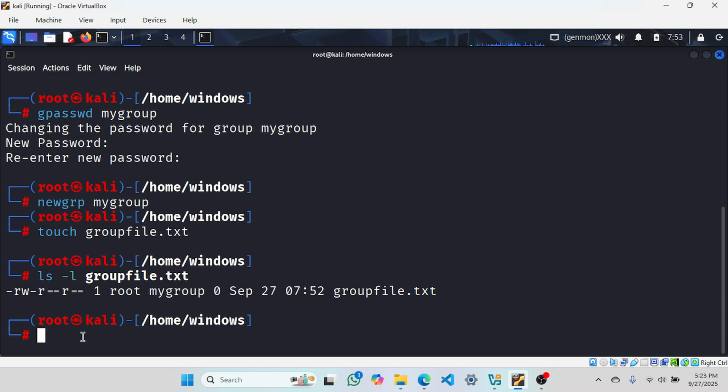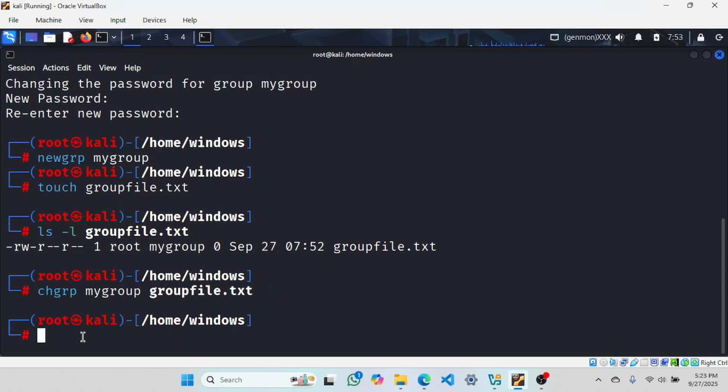If I have to change its group, sorry, chgrp, change group of my group. What is the file name? groupfile.txt. Change group. Let's see what happened here.